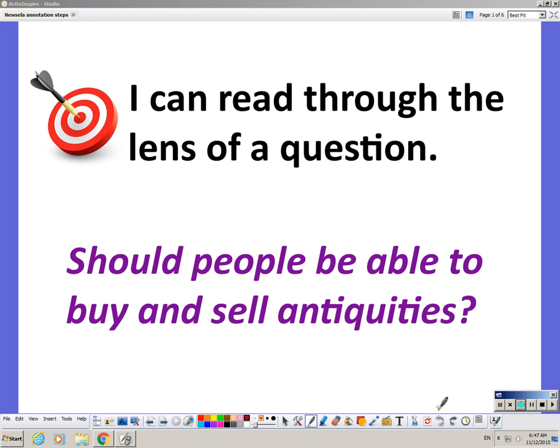This is a quick review of how to read a current event article on Newsela while marking up the text. So our learning target was, I can read through the lens of a question. And the question that we're starting with is, should people be able to buy and sell antiquities? So I'm keeping that in mind as I'm reading.